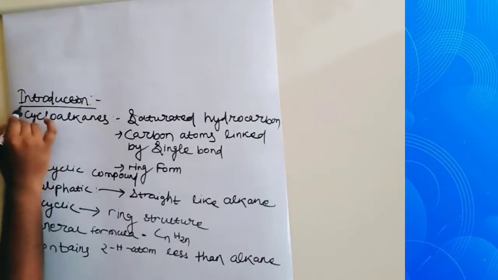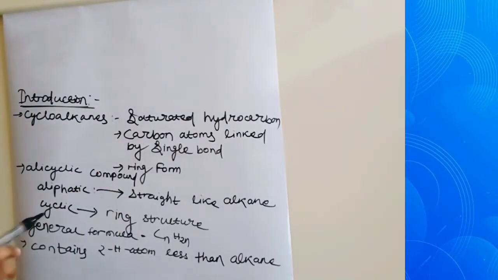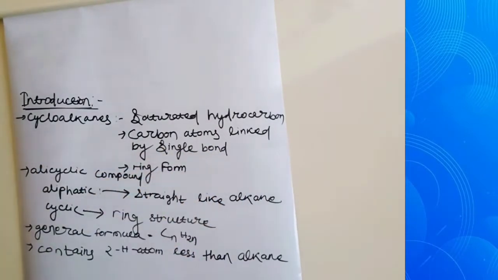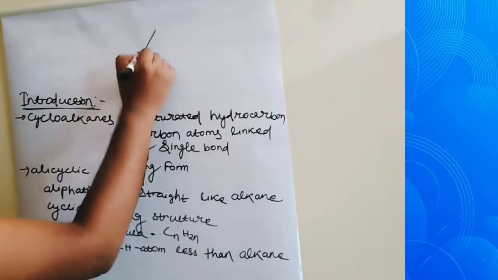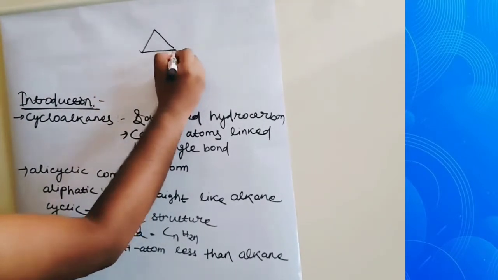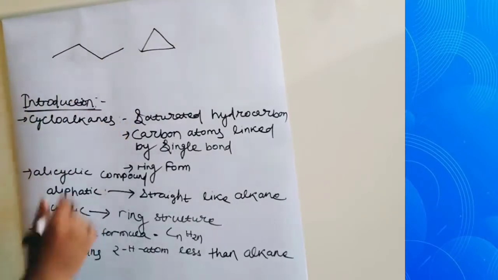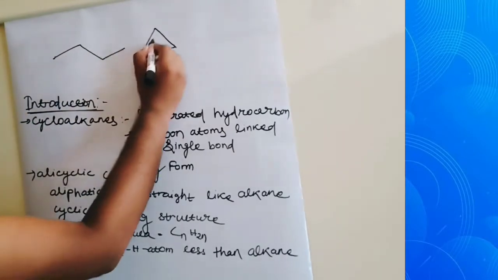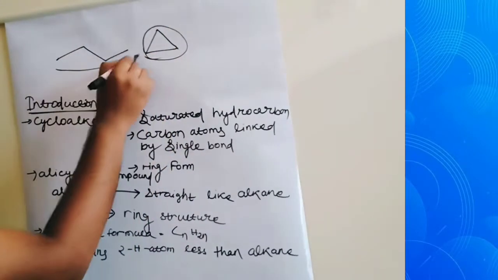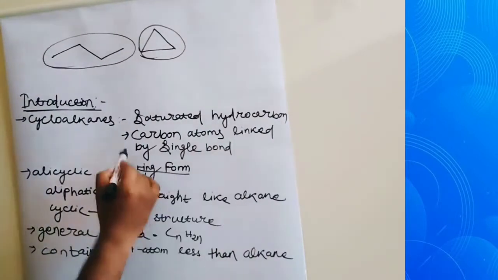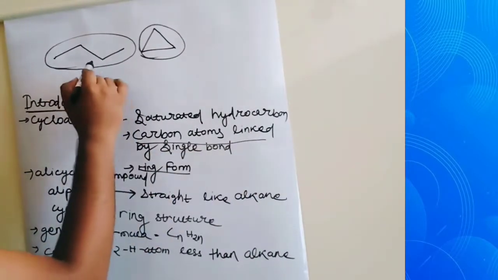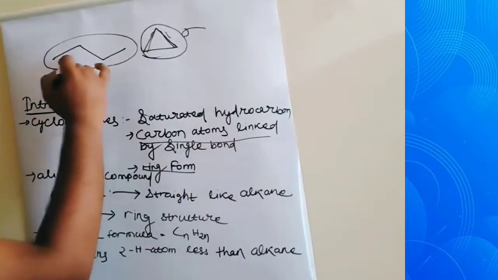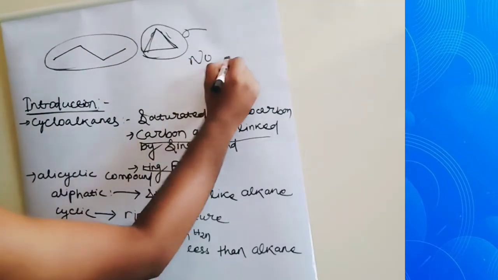Students, see the introduction. Cycloalkanes are nothing but saturated hydrocarbons in which the carbon atoms are linked by single bonds and they form a ring structure. See, this is cyclopropane and this is propane. Only the difference is it is ring form and the other is straight chain. This is ring form and carbon atoms are linked by single bond, that is sigma bond, and these are saturated, means no double bond.